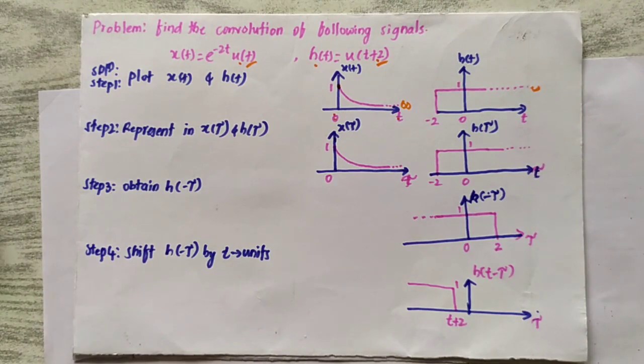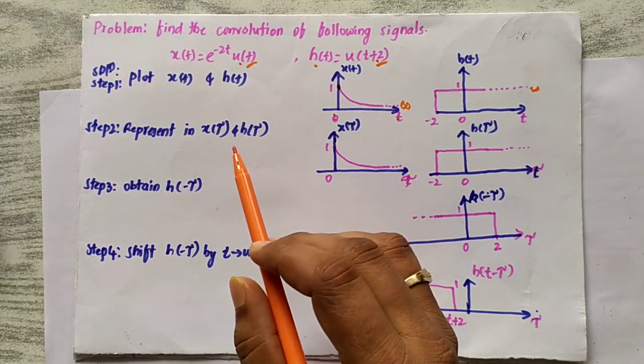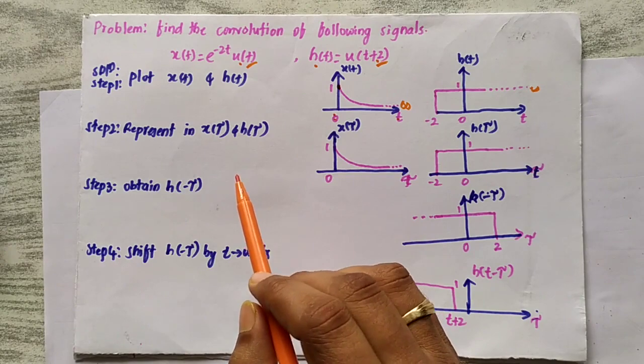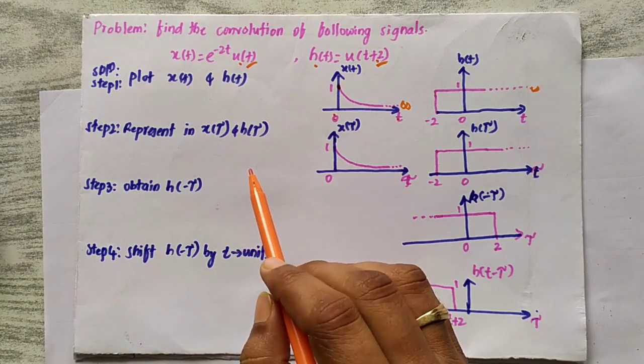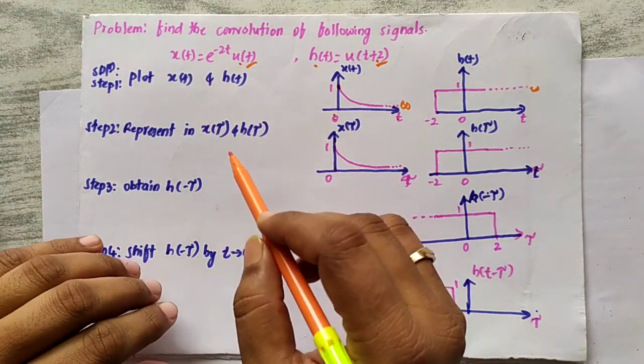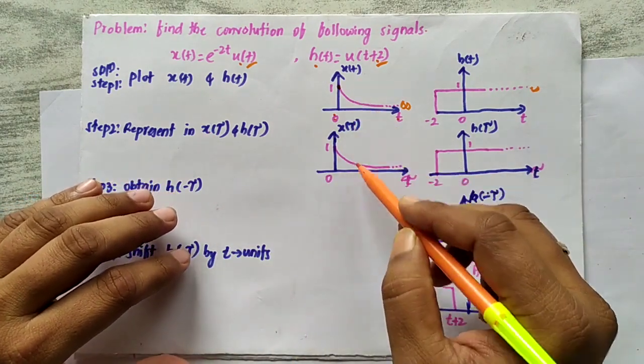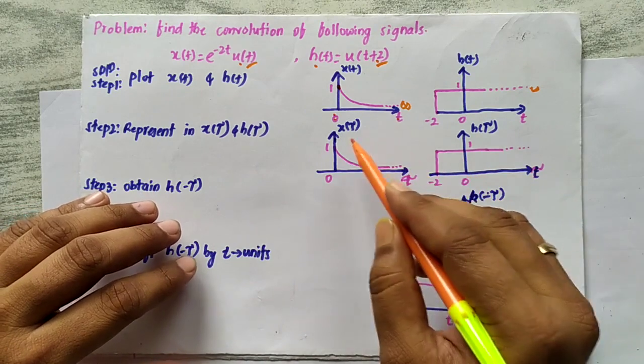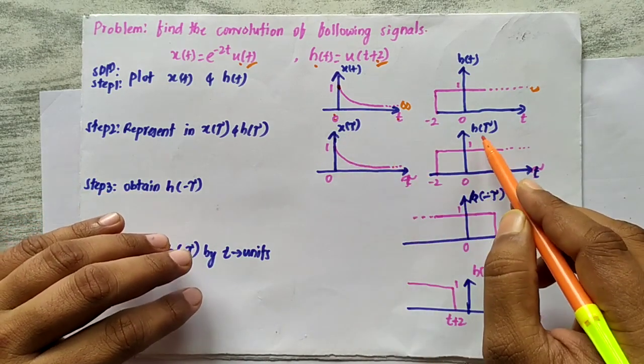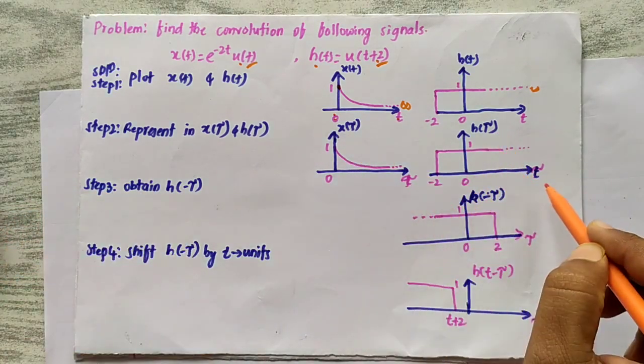Next, step 2 is representing whatever x of t and h of t are there in terms of x of tau and h of tau. That is simply changing the names from t to tau. So I have plotted the same thing again here, but now it is x of tau and h of tau. Okay, baki sab same hai.